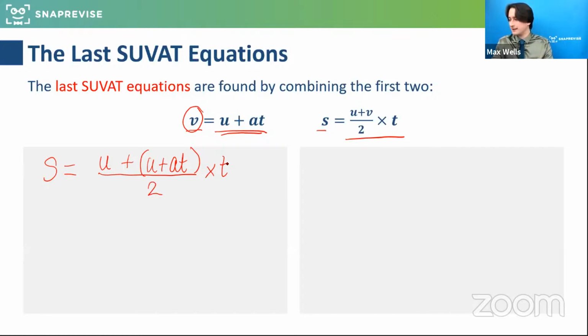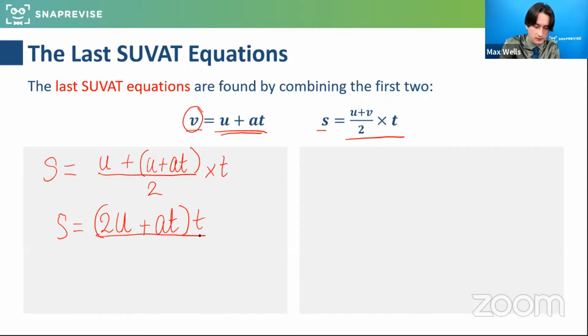What I've basically done here is replace the V equals U plus AT and taken the V and put that in place as U plus AT. So I've not got V in this equation anymore. And if I tidy this up, S equals 2U plus AT, it's all getting times by T as well, isn't it? Over 2. And if I go a step further and tidy that up, S equals, that would be 2UT plus AT squared over 2, which would come out as UT plus a half AT squared.